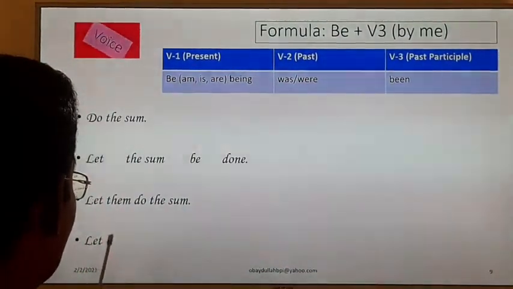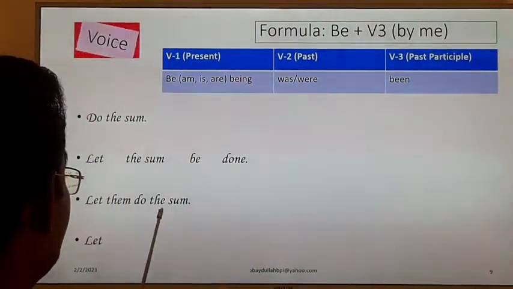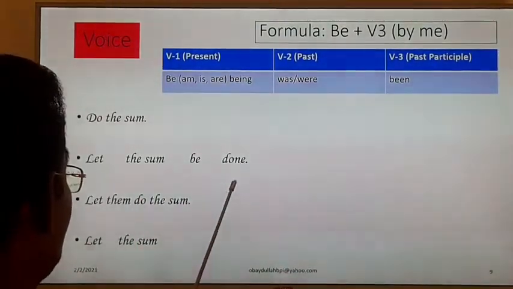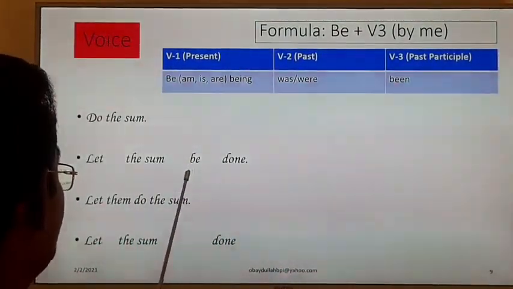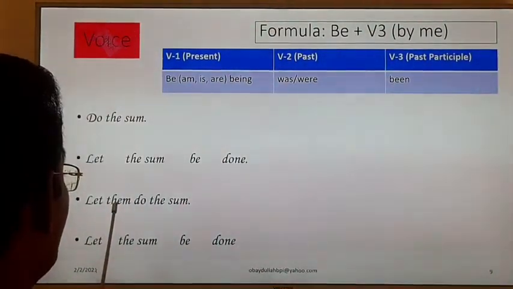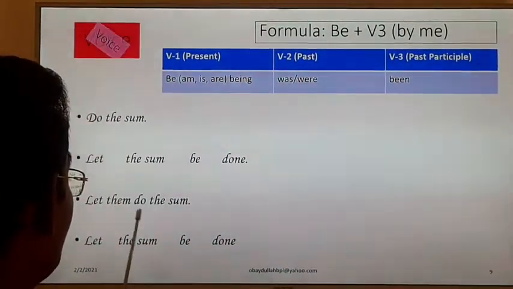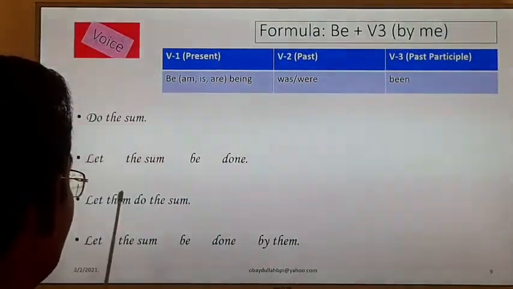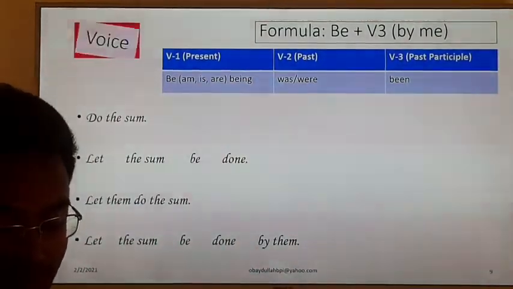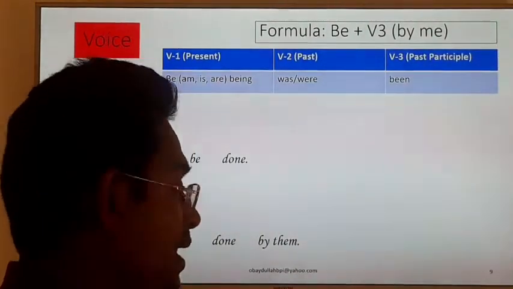The let will be the same let, and next, the sum will be the subject here. Let the sum be done. Do is verb number 3, so it will be done. Before done we have to use be. We have used be, and them is the objective form of they, so we have to write it this way: by them. Let will be, them will be by them. This way we have to change the voice of an active imperative sentence.